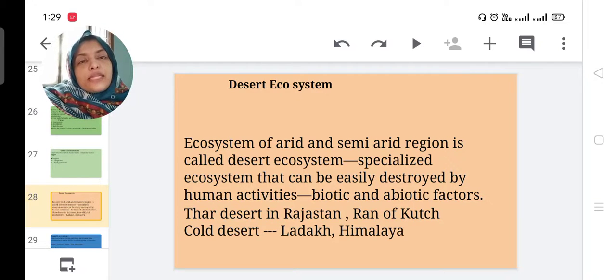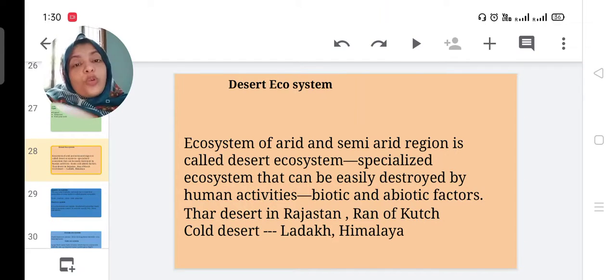Another ecosystem is desert ecosystem. Ecosystem of arid and semi-arid region is called a desert ecosystem. Specialized ecosystem can be easily destroyed by human activities. Here also in the desert ecosystem there are biotic and abiotic factors. Thar desert in Rajasthan, Rann of Kutch are very hot places, but there are cold deserts also. Have you seen this term cold desert? Yes, it is Ladakh, that area in Himalaya. So that is cold desert.